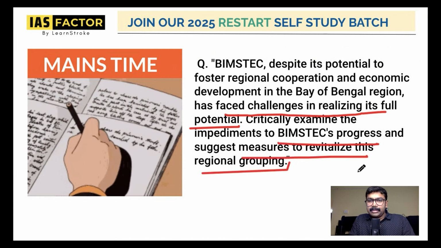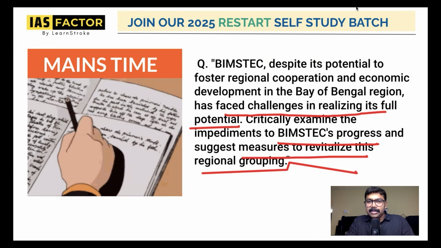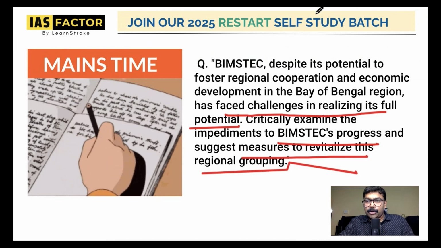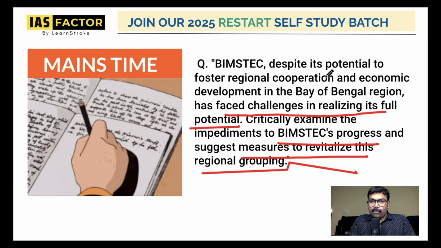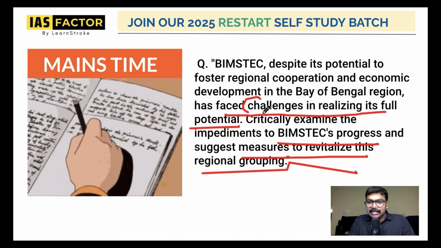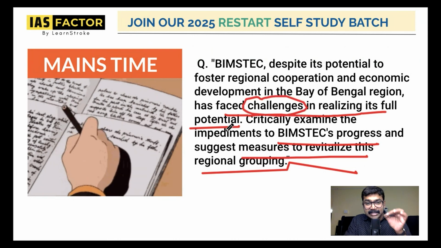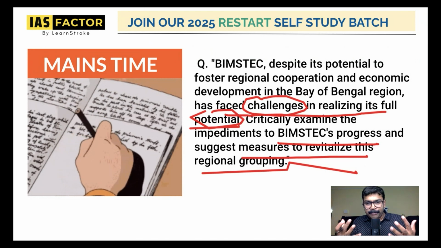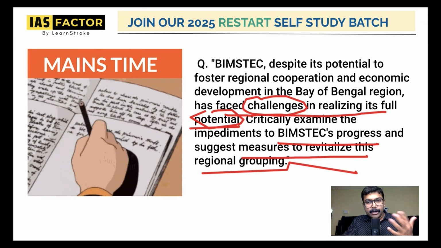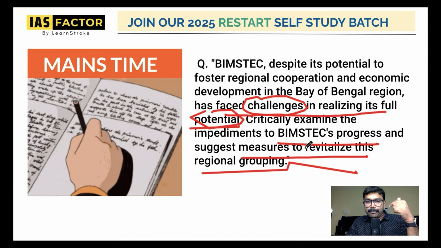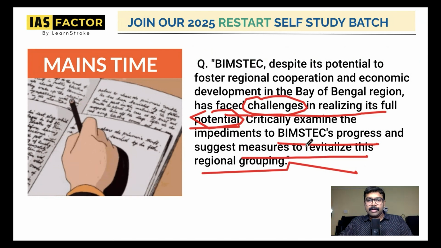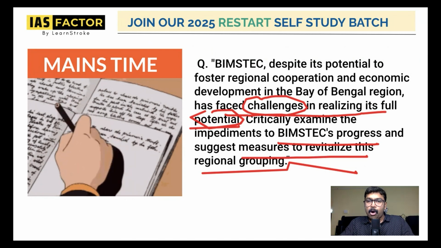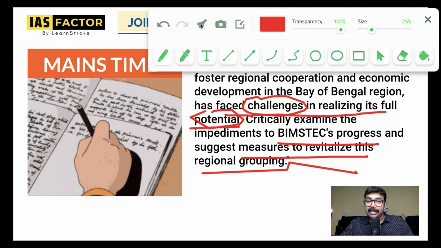So, this question has many parts. It's very clearly talking about what are some of the challenges of BIMSTEC in realizing the full potential. Is BIMSTEC at its full potential? No. What are some of the measures to make it more effective? So this is the question on BIMSTEC which you should definitely think about.